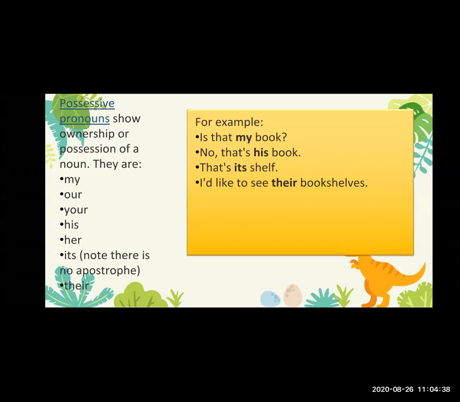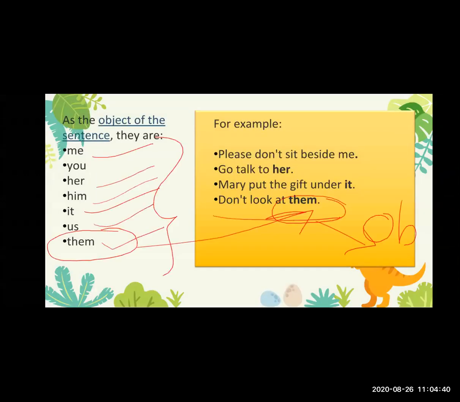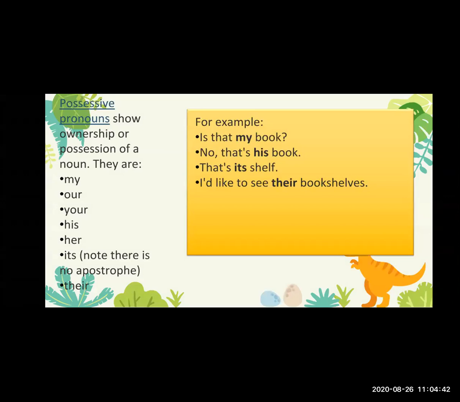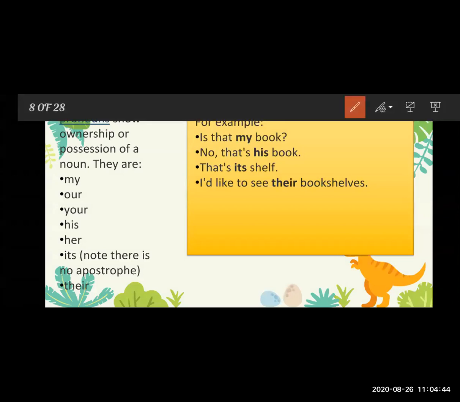And they are my, your, his, her, its. And see, there is no apostrophe in its. So see, its, without an apostrophe, we use in the possessive pronoun. And the last one is their. So see, here are some examples.